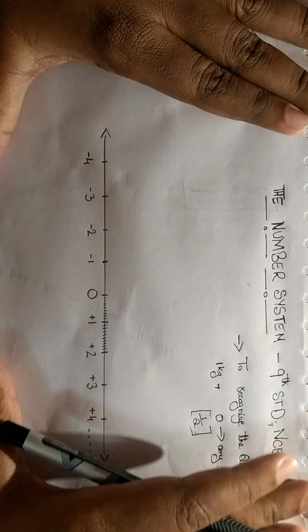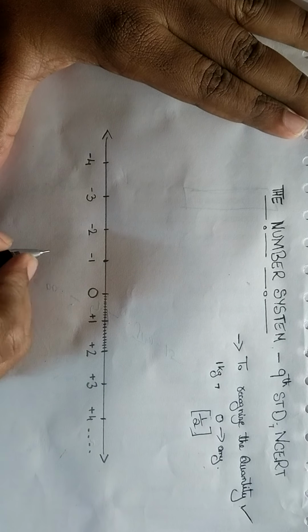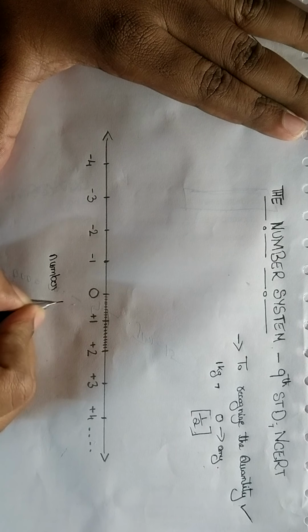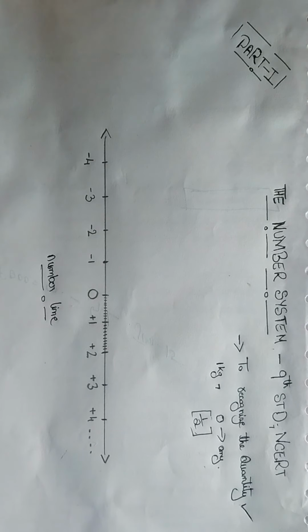What I have drawn here is a number line. In your textbook, they have given a story of a girl who is going to collect numbers. I am not going through your textbook, because I believe learning the concept is more important than going through the whole textbook.